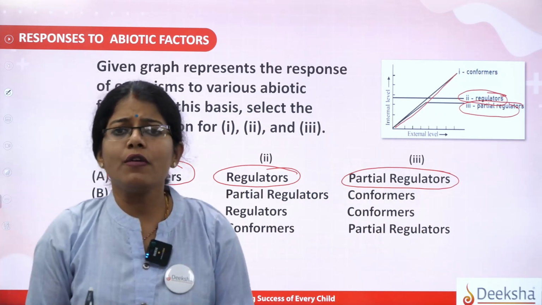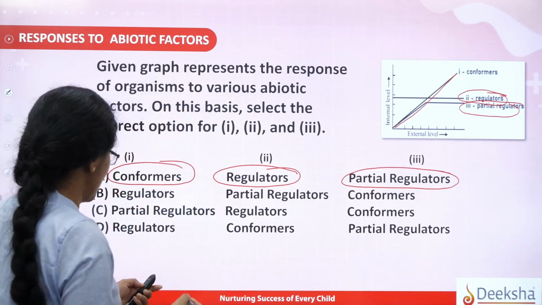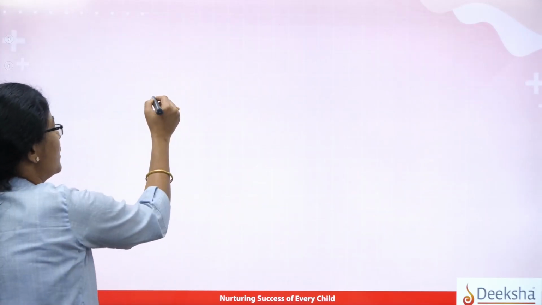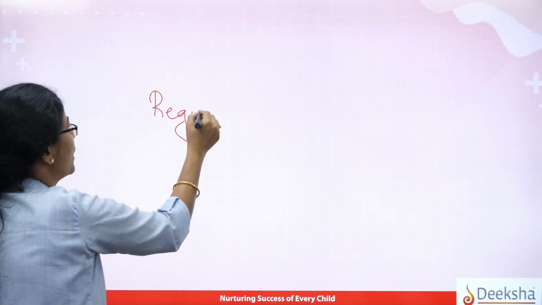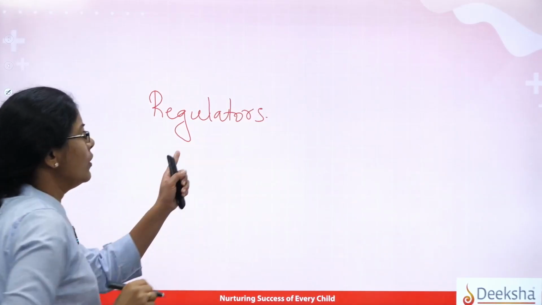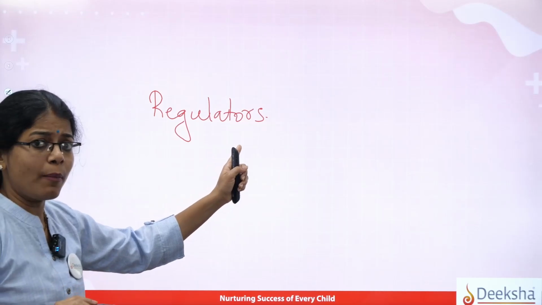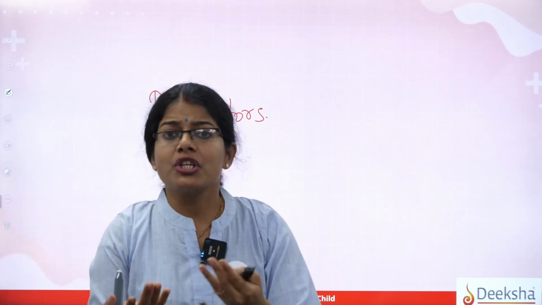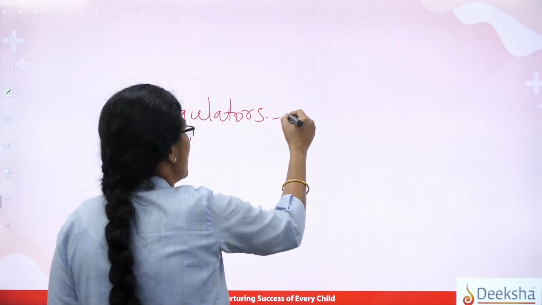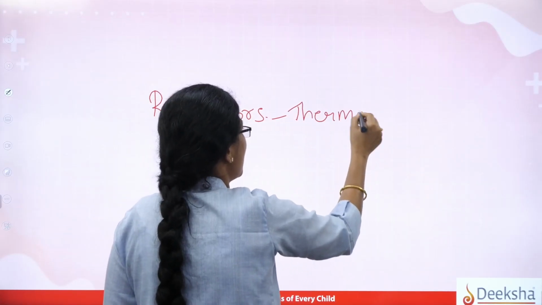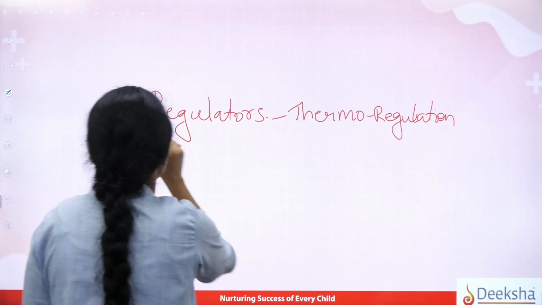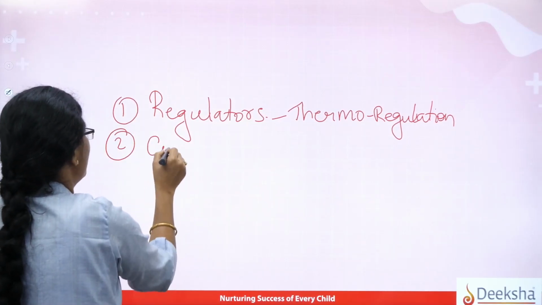Students, there are different ways also, like as I said. The first one, I go to that once again here as option A. For example, the first one was the regulator. So the organisms which are capable of coping up with the stressful condition will be regulators. Like as I said, sweating or shivering was a form of the mechanism adopted by our body, that is thermoregulation, an example, right? That was coming under the category of the regulator, thermoregulation. Okay, there is one more type, that was the conformers.